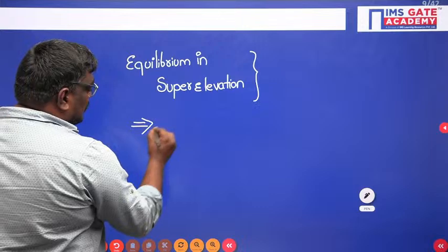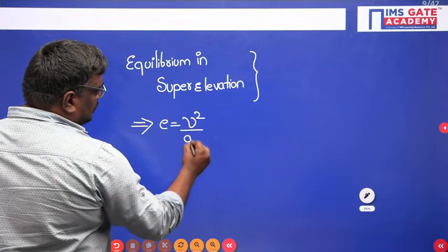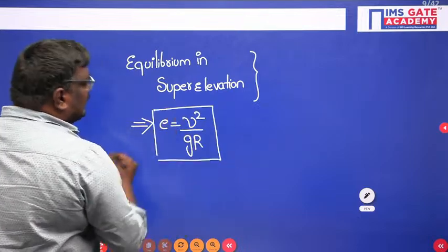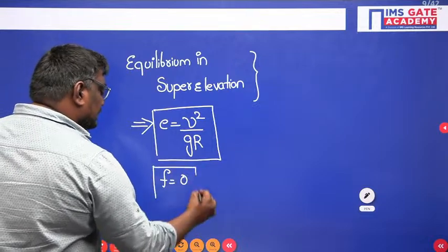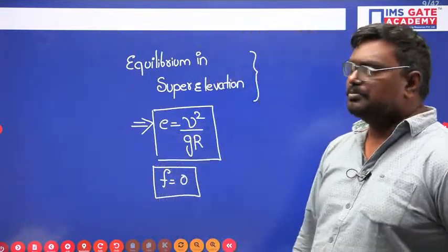You can say that the reaction in both the tires will be the same. In equilibrium super elevation, e will be equal to v square by gr. That means in the condition for equilibrium super elevation, the coefficient of friction will be considered as 0.